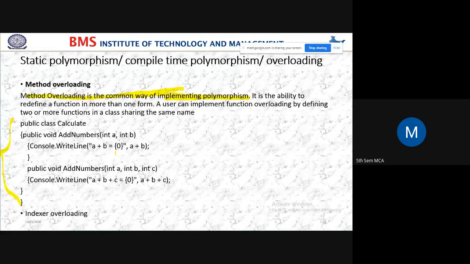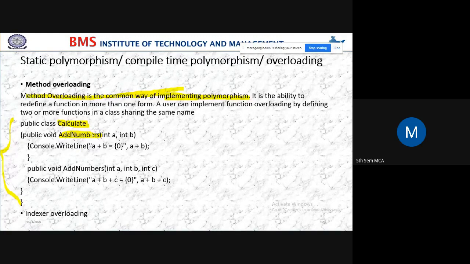Here, the class is Calculate. So here I am calculating something. What I'm calculating, I don't know; inside the class we will see what we are calculating. But the class name is Calculate. Here, addNumbers. Yes, students, the method name is just addNumbers. Here, I have not named the method add two numbers. Why? The reason we'll see in the next lines.